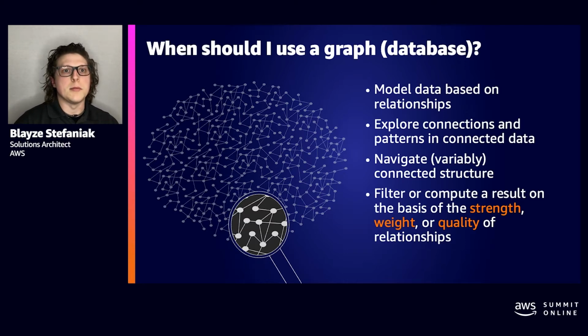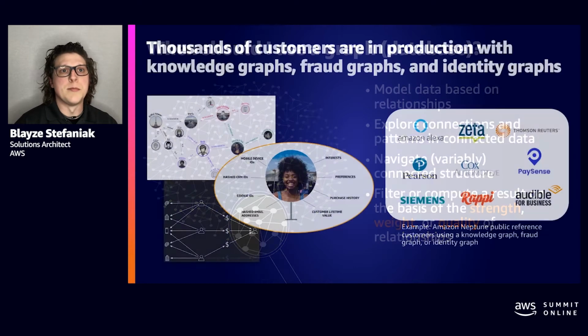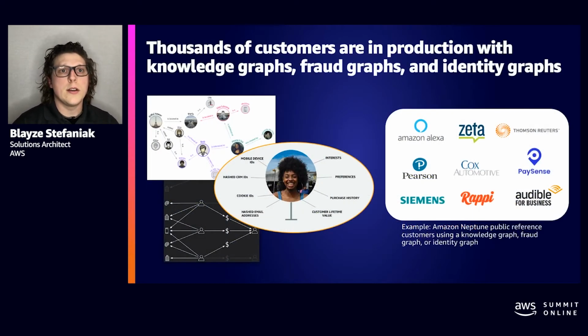So what kind of problems and classification of problems do we see our customers using graphs for? There are really three types. So first, there are knowledge graphs, which are a way to organize and structure information for better access and understanding. For example, you might use knowledge graphs for network IT operations. With Neptune, you can store and process billions of events and really help to secure your network.